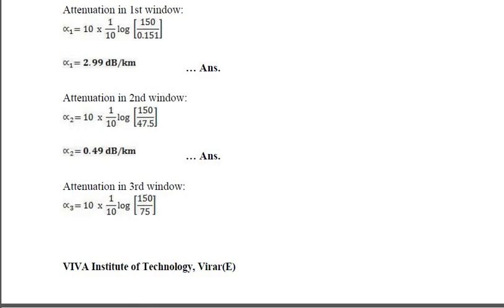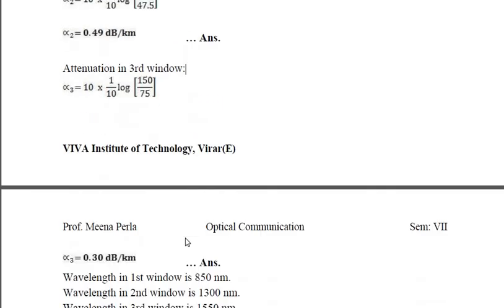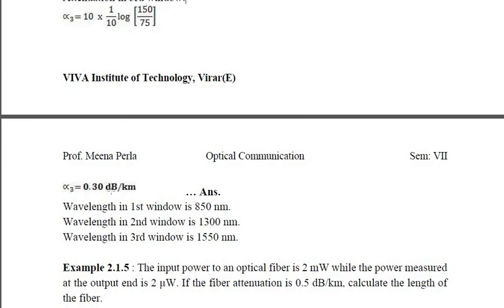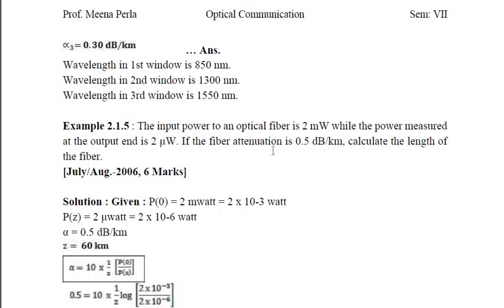So when we write this, the last question for this attenuation part is: the input power to an optical fiber is 2 milliwatt, while the power measured at the output end is 2 microwatt. If the fiber attenuation is 0.5 dB per kilometer, calculate the length of fiber. So the input power P0 is given as 2 milliwatt, while the power measured at the output, PZ, is given as 2 microwatt. If the fiber attenuation is 0.5 dB per kilometer, that means attenuation is given, calculate the length of the fiber.